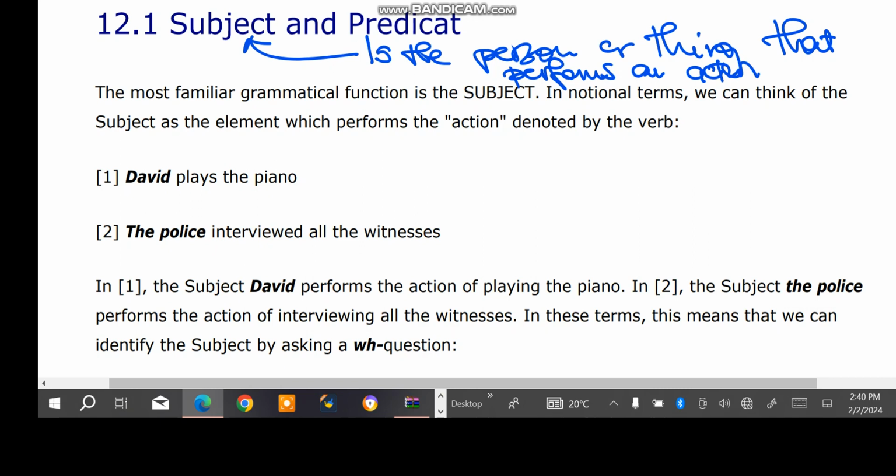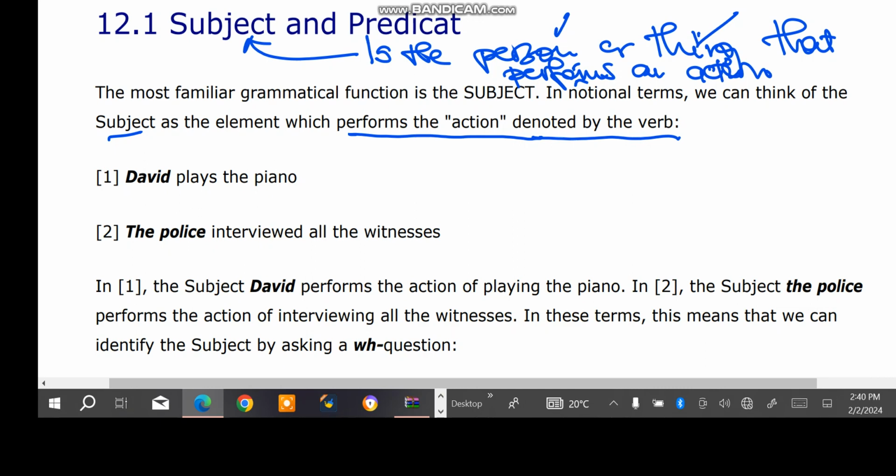Okay, so this is what you call the subject. In most cases in the sentences that we are going to talk about, the person or the thing that performs an action in that statement is called the subject. The subject is the element which performs the action denoted by the verb, which means it is followed by the verb.